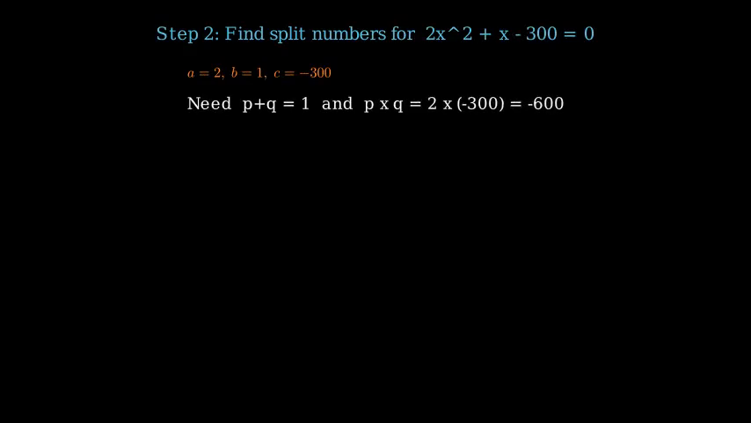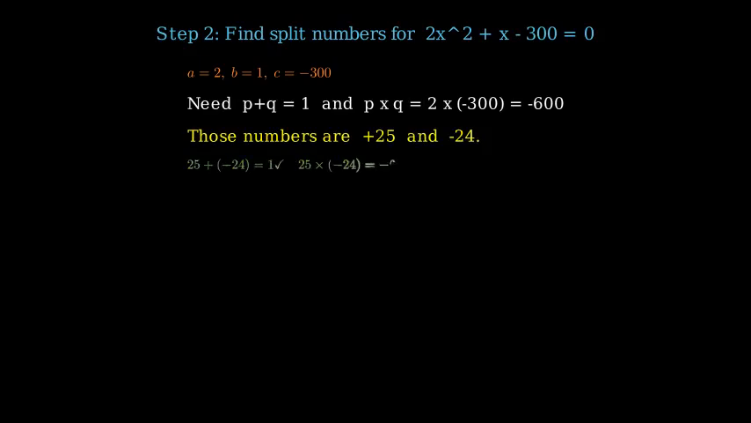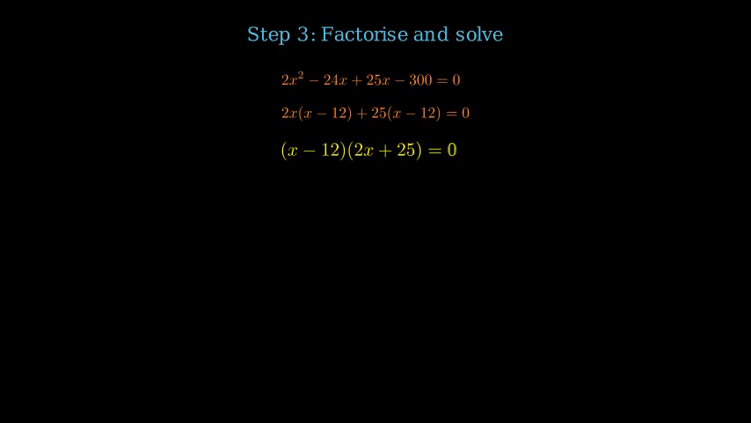The numbers are 25 and −24: 25 + (−24) = 1, and 25 × (−24) = −600. Step 3. Split: 2x² + 25x − 24x − 300 = 0. Group: x(2x + 25) − 12(2x + 25) = 0. So (2x + 25)(x − 12) = 0.